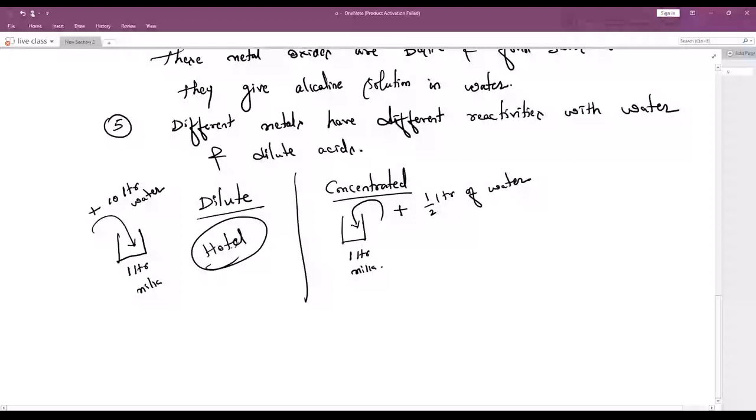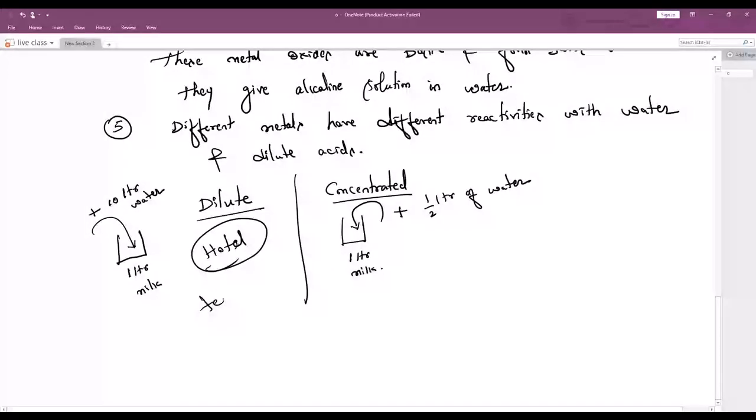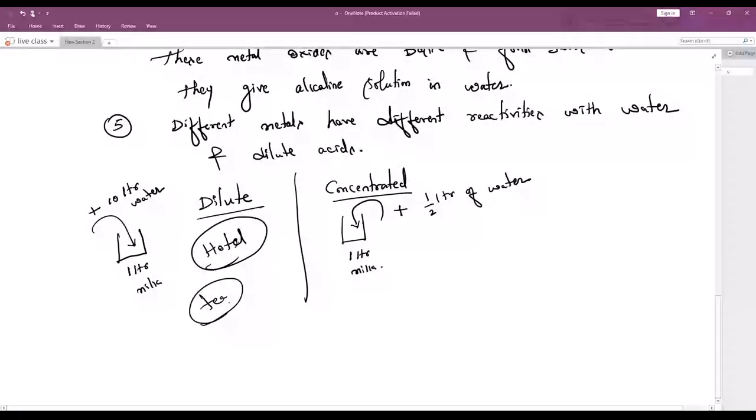Understood. The business will be very good, right? The customers will be in the queue. Correct? If you make dilute tea, name it dilute tea, I think the customers will be in the queue. Correct? Yes or no? No. Why? The taste will not be good. Will the taste be good or not?